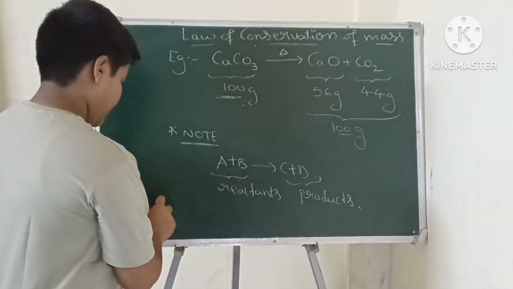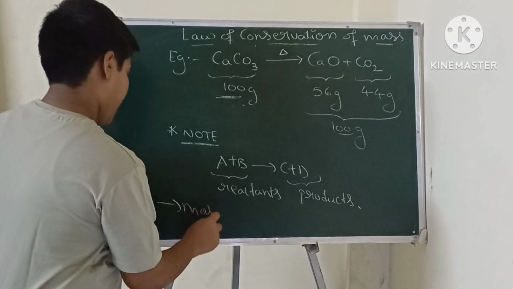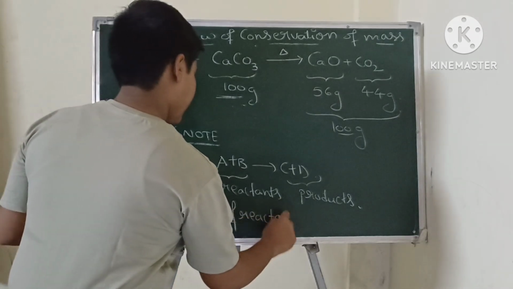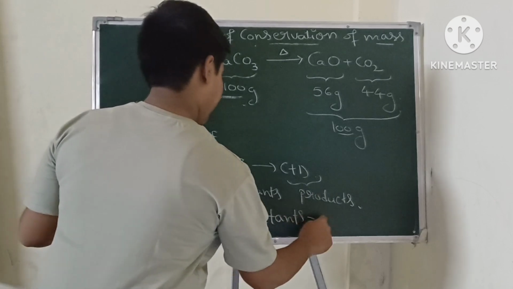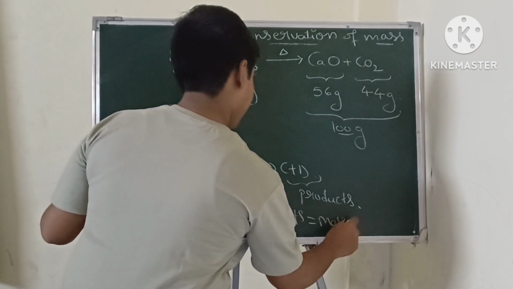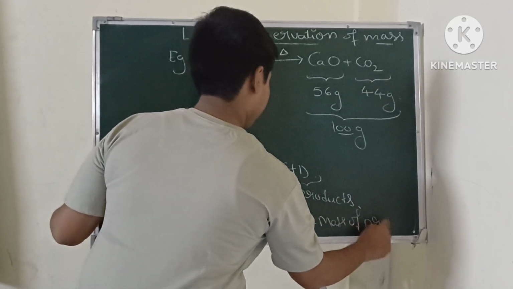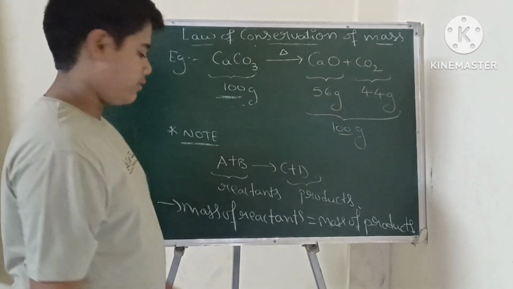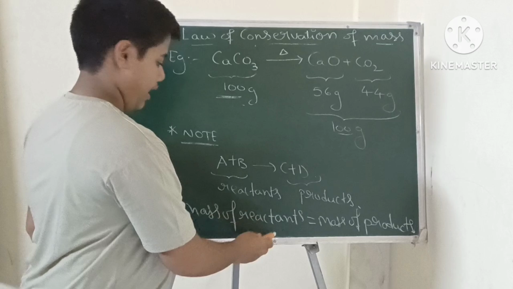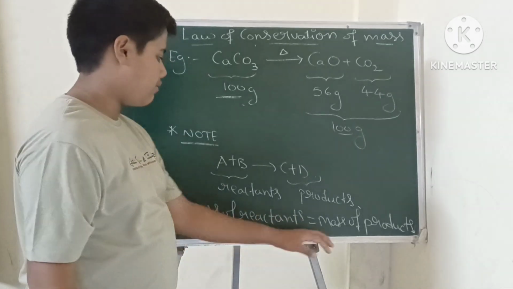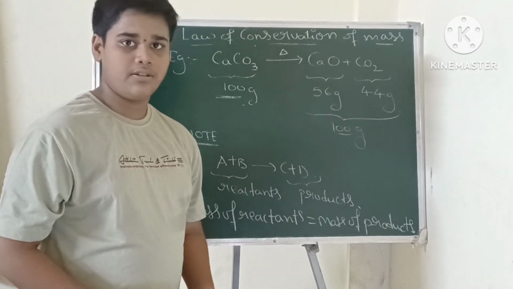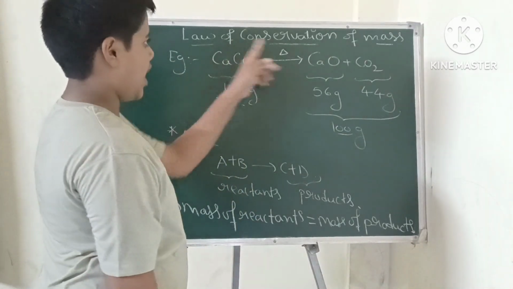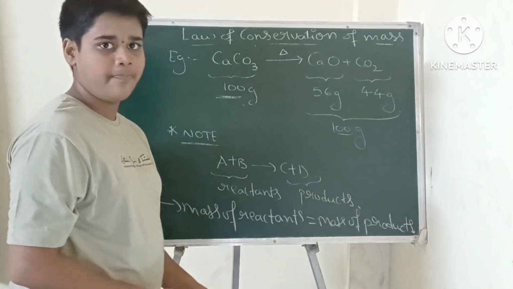Okay? And here another important point. Mass of reactants is equal to mass of products. So this is one of the important points. Mass of reactants is equal to mass of products. Okay? Then we have to consider the law of conservation of mass is proved.